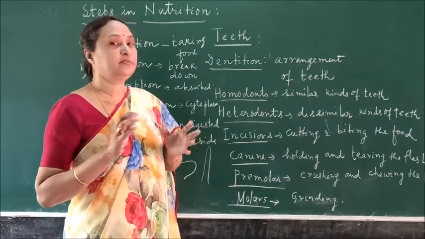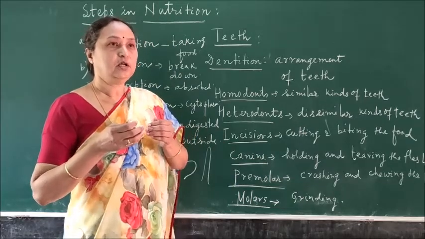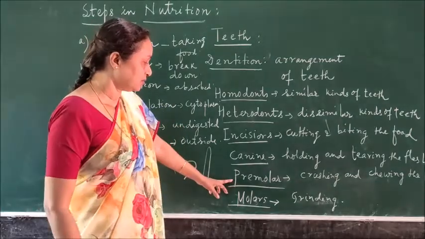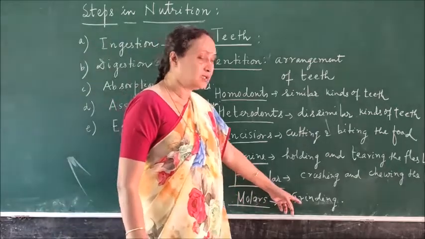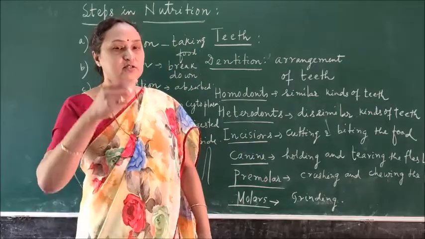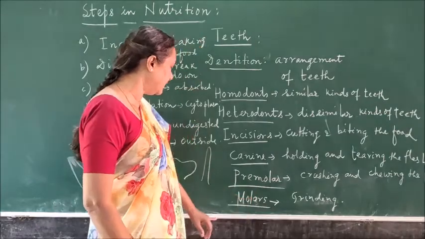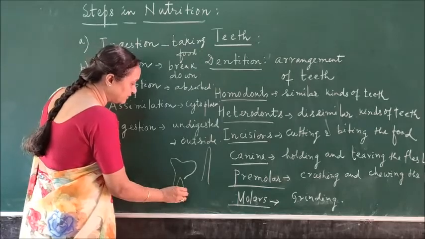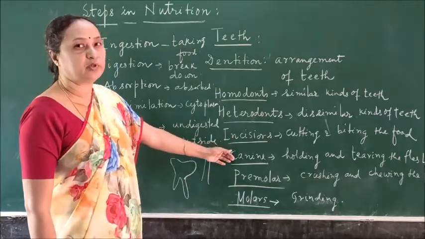Ultimately, when the food enters the oral cavity, it is chewed with the help of the teeth and gradually broken down into small particles. That is the function of the premolar. And the molar is the last tooth and it helps in grinding. The incisor and the canine have a sharp base, whereas the premolar and the molar have 2 cusps. Similarly, on the lower side they have 2 roots. So these are all the functions of the different types of teeth.